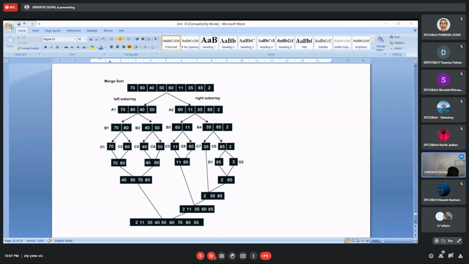Yes, any doubt in this? Any doubt in merge sort? Anybody is having any kind of difficulty? This is your practical. In practical, we have this implementation. Today itself, we will do this practical. Okay, we have given one array, and with that array, we have to divide it. In today's assigned practical, you have to do this assignment. Anybody is having any kind of difficulty in this? Please let me know.